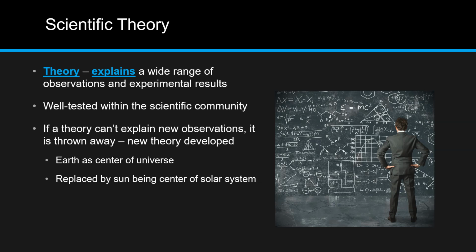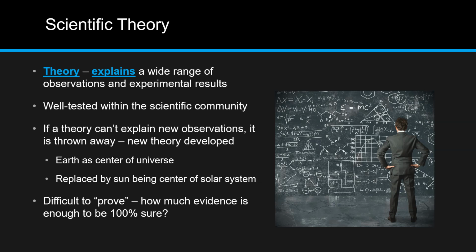Now, one thing that is commonly said is that theories can't be proven. Technically, this is true. Because it is difficult to prove that an explanation is guaranteed to be right. How can we know? When can we say that we've gathered enough evidence to be 100% sure that an explanation is the right one? The thing is, we can't.